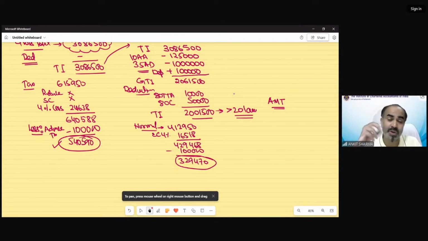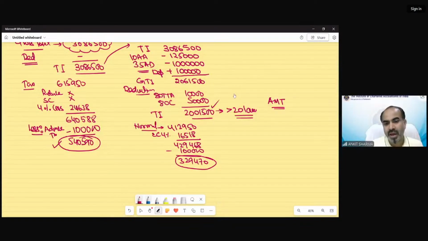But when the question says you have to calculate tax as per default tax regime and as per normal provision, then under normal provision both the optional tax regime as well as the AMT fall. So because the condition has been fulfilled, in that situation, we have to calculate the AMT tax liability also in this case.